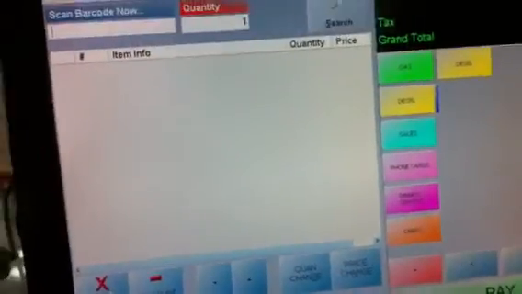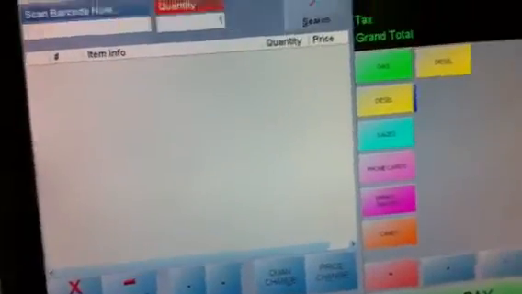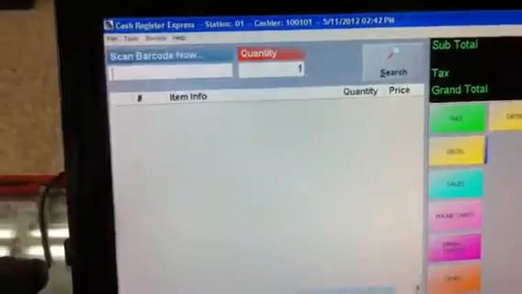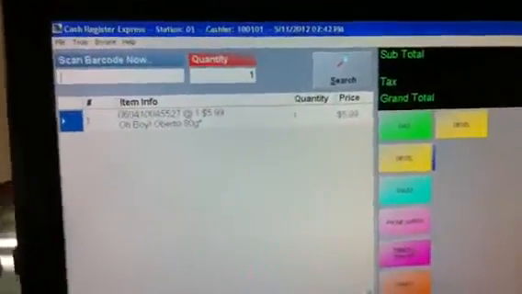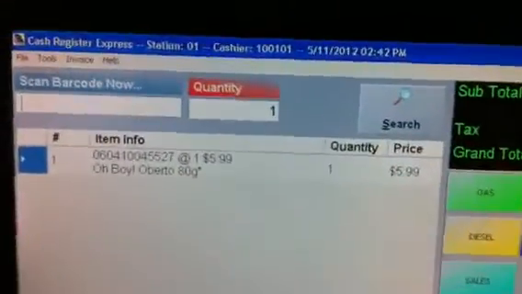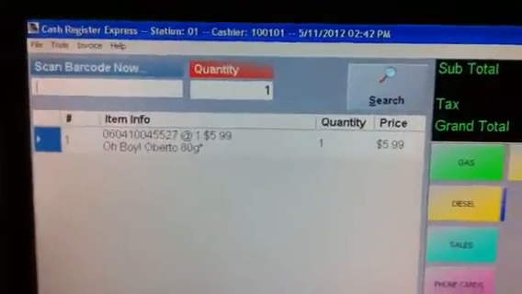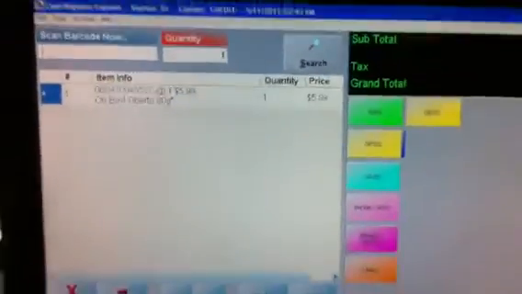Now similarly, if I scan an object, so now I have scanned this object, say a beef jerky packet.